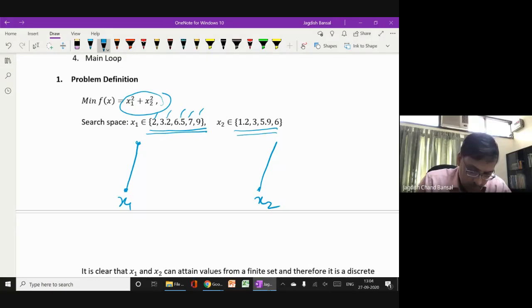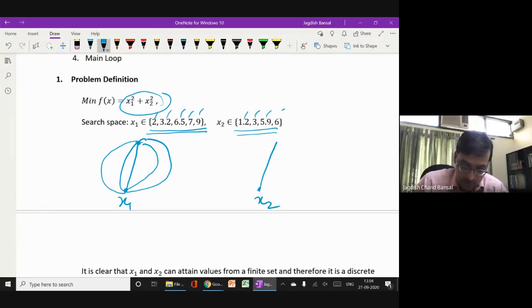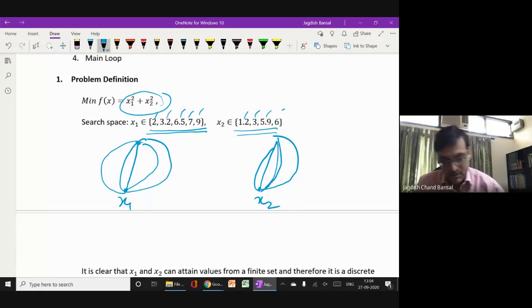So there are 5 paths for x1 and x2 has 4 paths. These are the 4 possible paths for x2 and 5 possible paths for x1. It means 5 choices for x1 and 4 choices for x2. Now which choice of path for x1 and which choice for x2 is the optimal choice, the shortest path, so that the total of x1 and x2 minimizes this function.